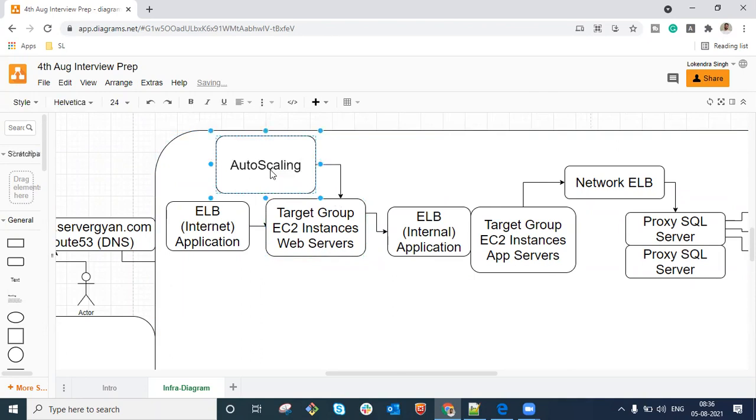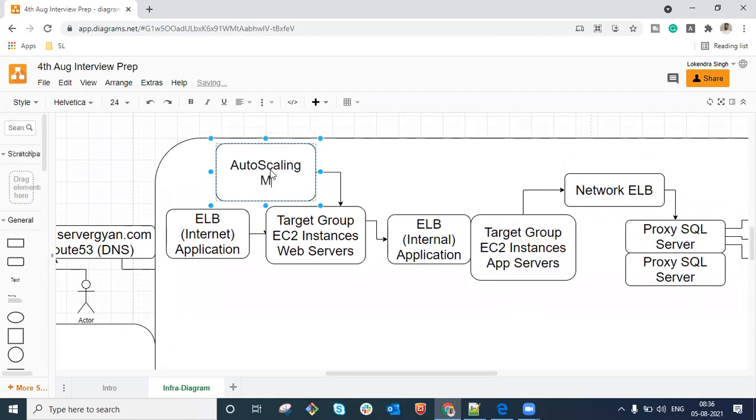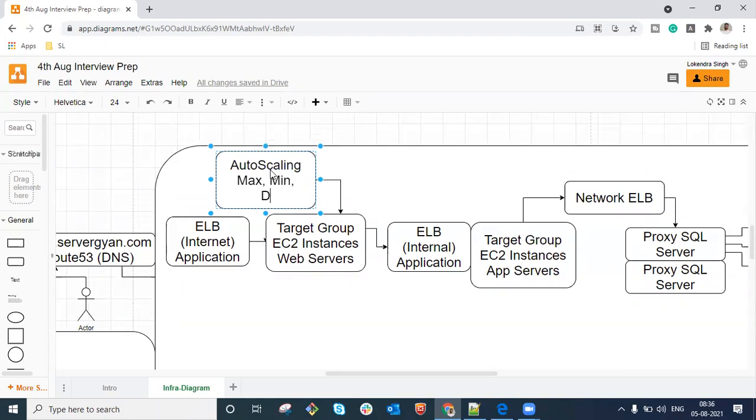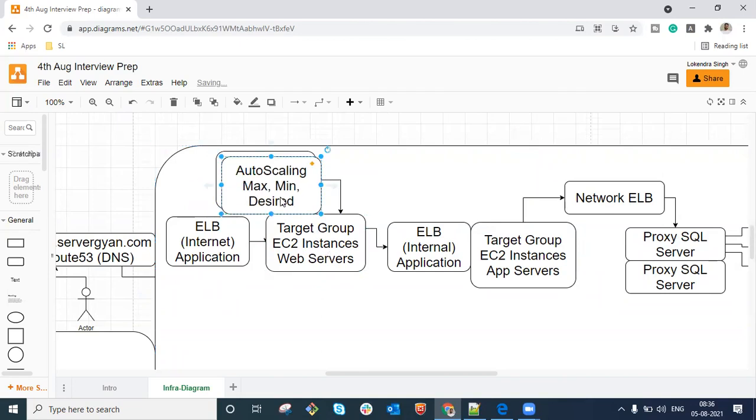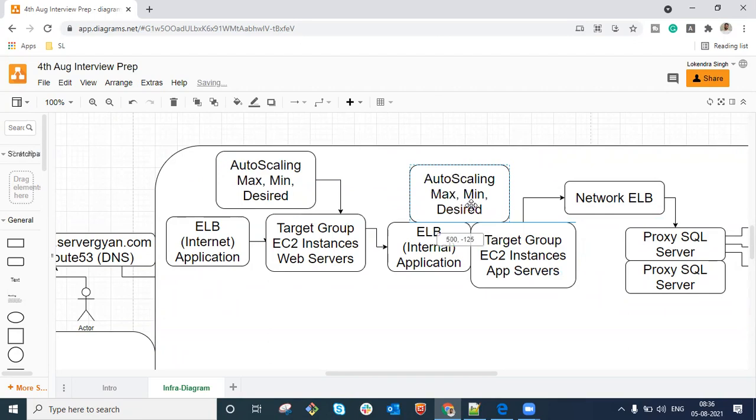And there are three values here, which are known as minimum, maximum, and desired. These three values are here. So first of all, obviously we will have this auto scaling group configured here as well. Wherever we have a target group and we need to define the number of servers to be scaled, we will have an auto scaling group on top of this particular target group as well.